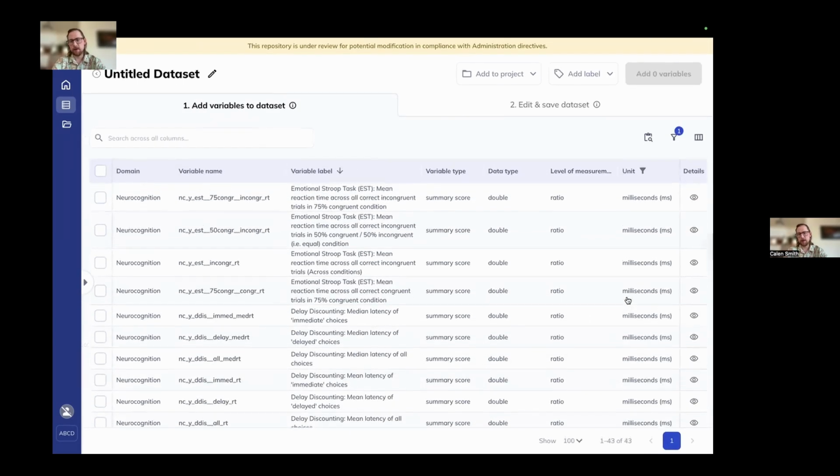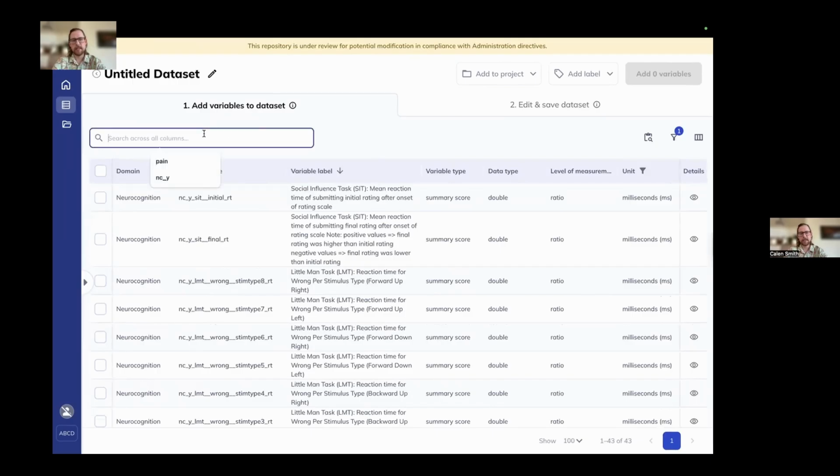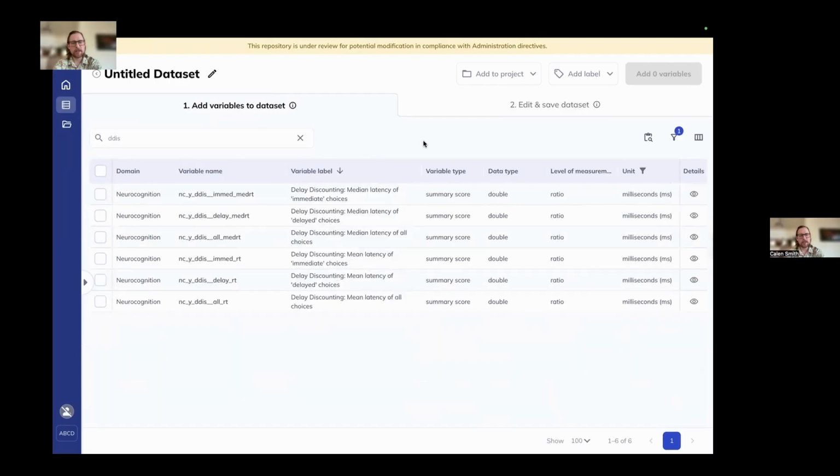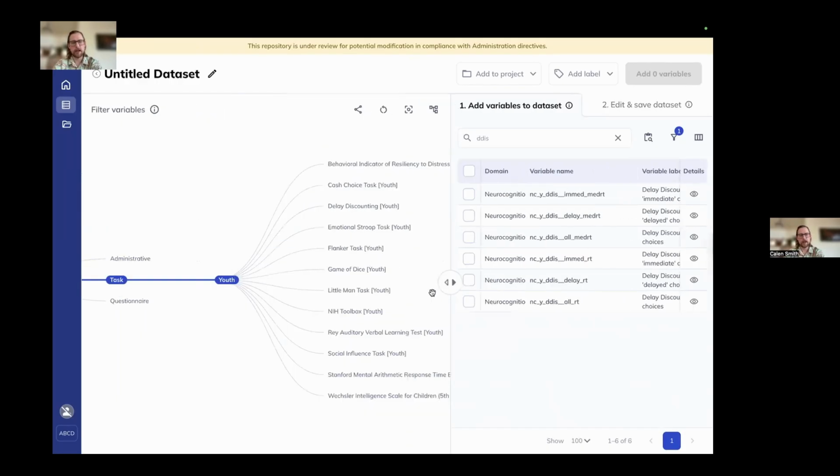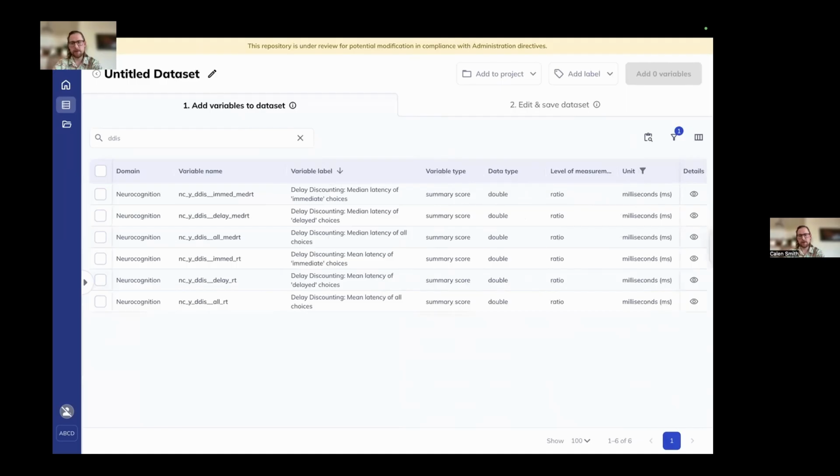As you can see, they're usually in milliseconds here. And if I'm looking for a specific task, I might now use the search function. So let's go ahead and look for the delayed discounting. So now we have all the reaction times that exist for the delayed discounting task. And you can see that you can use a function of both the ontology tree, the filter, and the search function. Find anything that might be of interest to you.